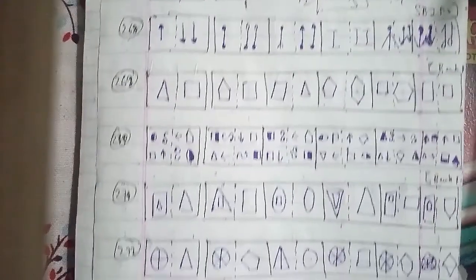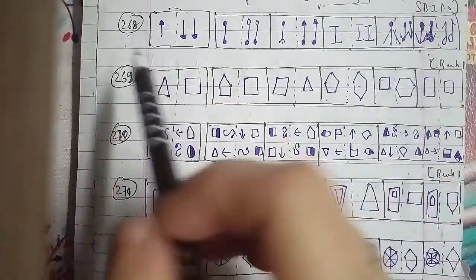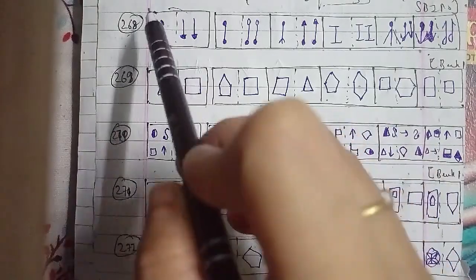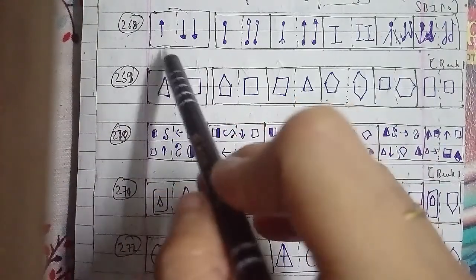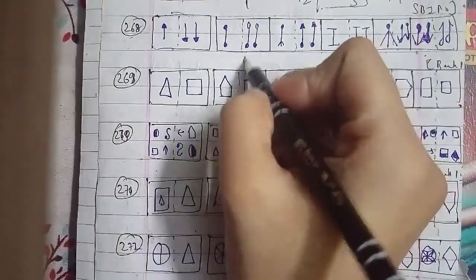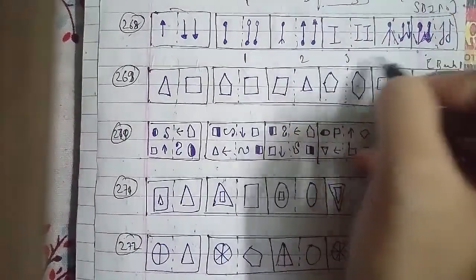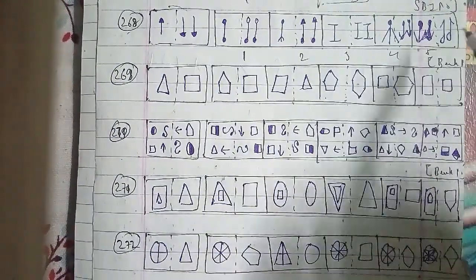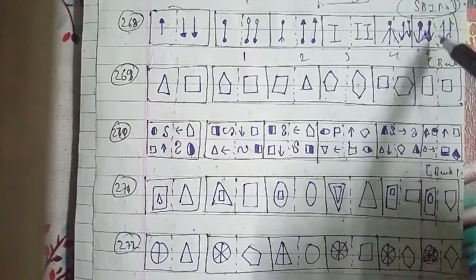Let's go ahead with another question, which is the 268th question of the session. This is a figure, as you can see, with an upward arrow and two downward arrows, with options named 1, 2, 3, 4 and 5 respectively. This has been asked in the SBI PO question paper as well.